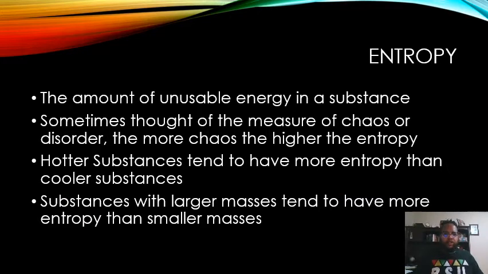Entropy can be described as the amount of unusable energy in a substance, sometimes through the measure of chaos or disorder. The more chaos, the higher the entropy. Hotter substances tend to have more entropy than cooler substances, and substances with larger masses tend to have more entropy than smaller masses.